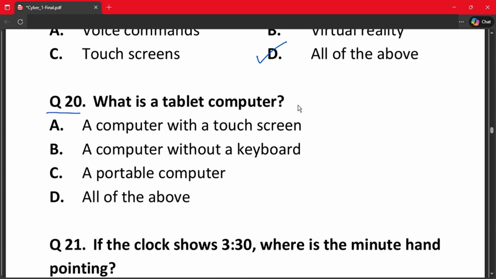Question number 20. What is a tablet computer? A. A computer with a touch screen? B. A computer without a keyboard? C. A portable computer? Or D. All of the above? The correct answer is all of the above. It is a touchscreen portable computer.